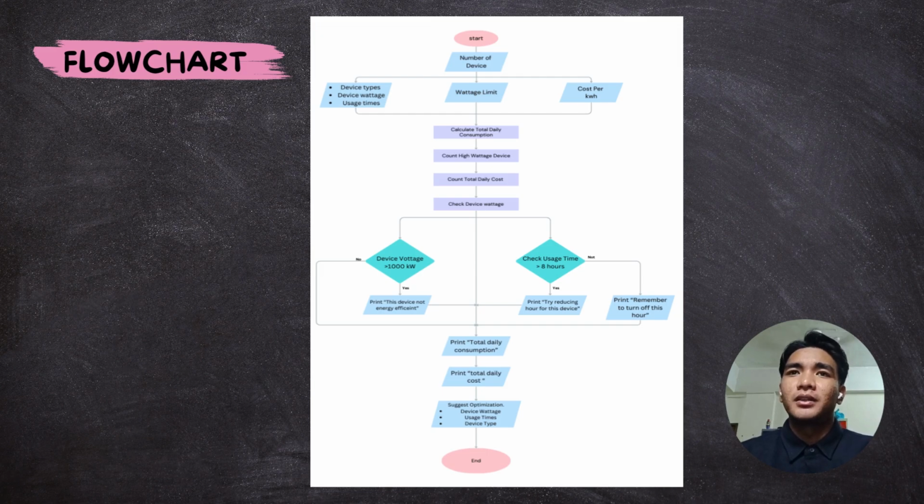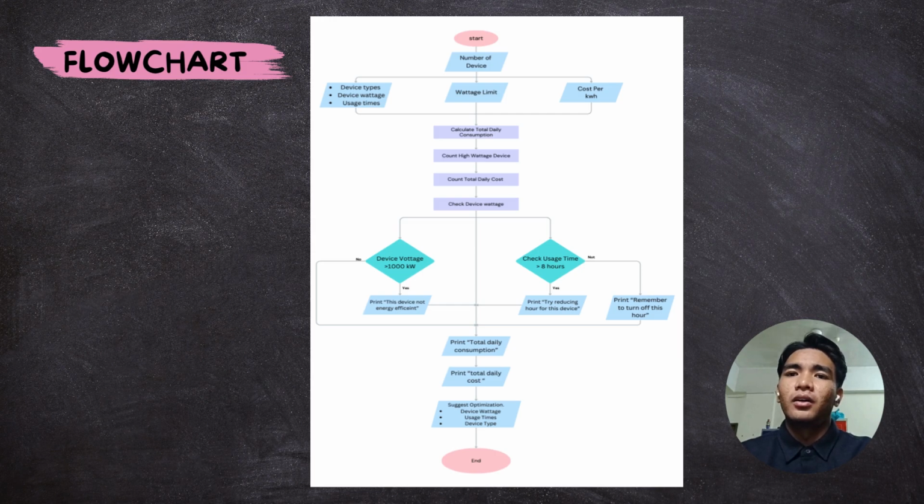Hello, my name is Ahmad Shafiq Adam, and today I'm going to present about the flowchart. The first one is start, and then we insert the input, which is the number of devices, device types, device voltage, usage time, voltage limit, and cost per kilowatt hour. And then the process is to calculate total daily consumption, count high voltage devices, count total daily cost, and check device voltage.